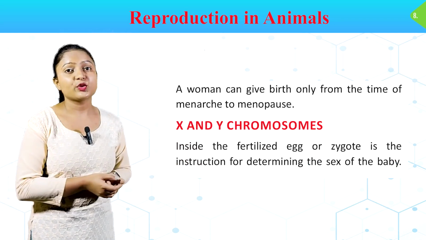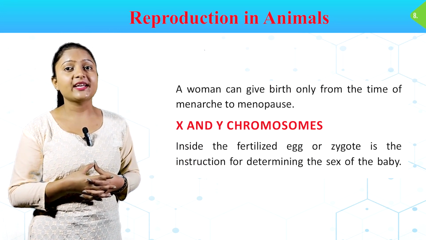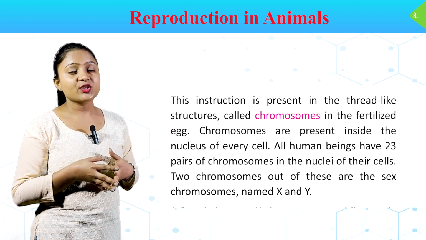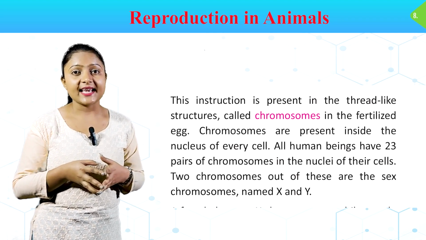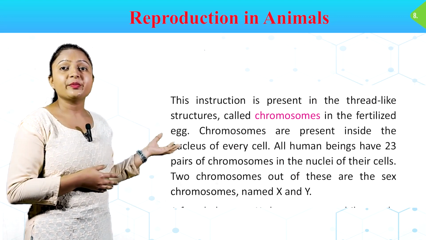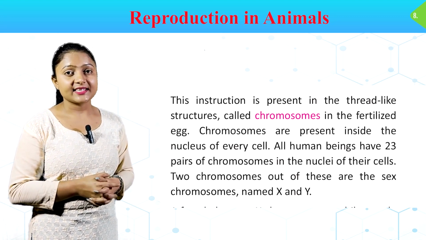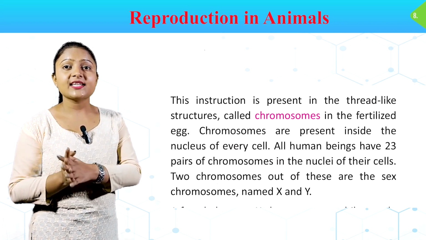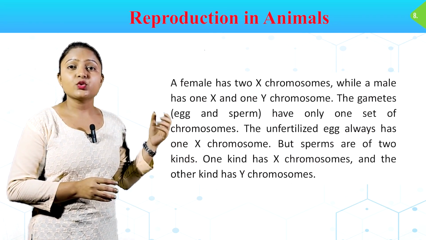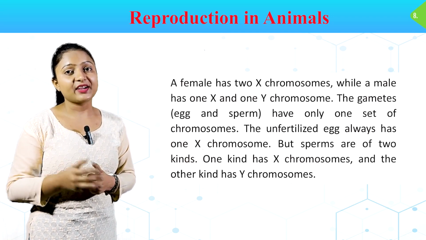X and Y chromosomes. Inside the fertilized egg or zygote is the instruction for determining the sex of the baby. This instruction is present in the thread-like structures called chromosomes in the fertilized egg. Chromosomes are present inside the nucleus of every cell. All human beings have 23 pairs of chromosomes in the nuclei of their cells. Two chromosomes out of these are the sex chromosomes named X and Y. A female has 2 X chromosomes while a male has 1 X and 1 Y chromosome.